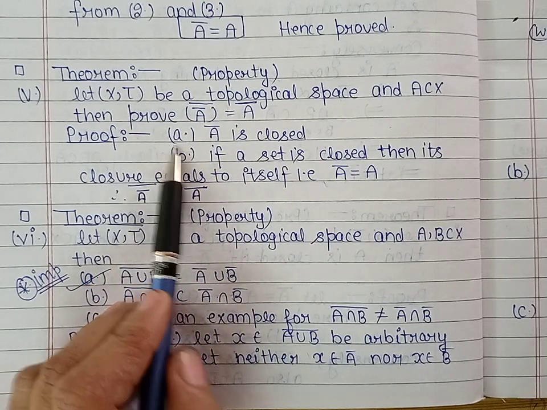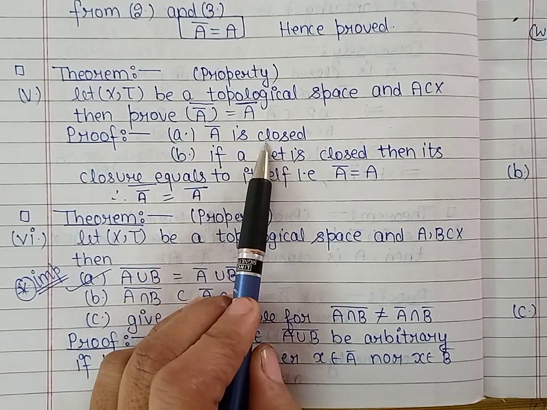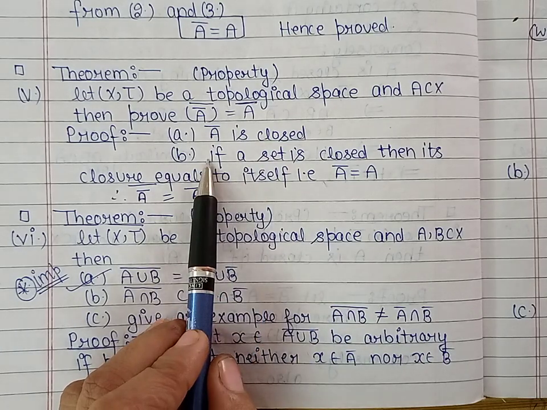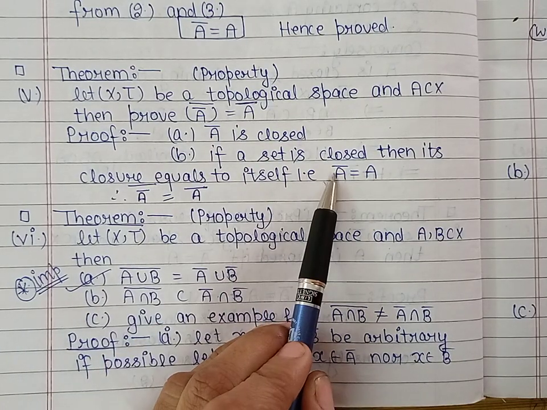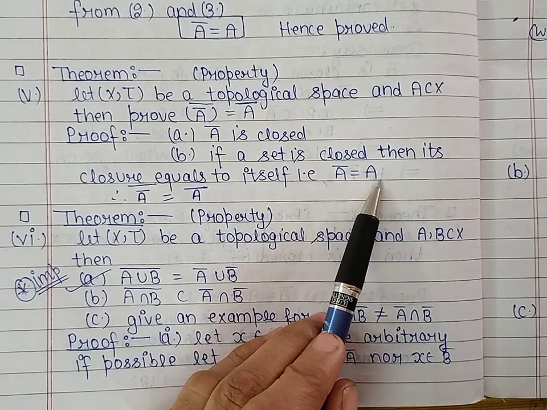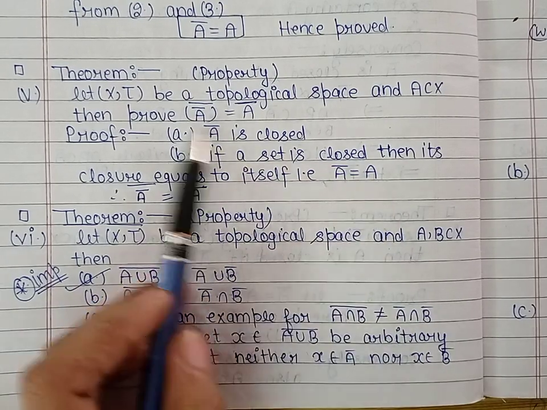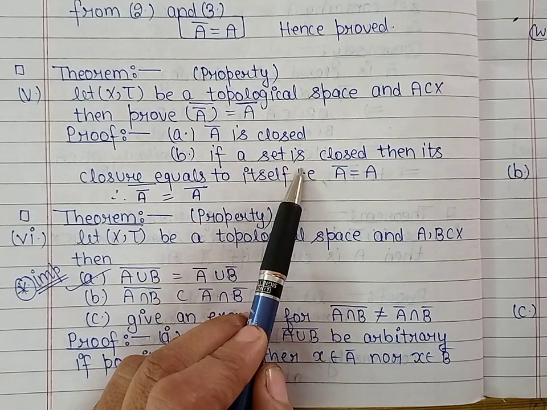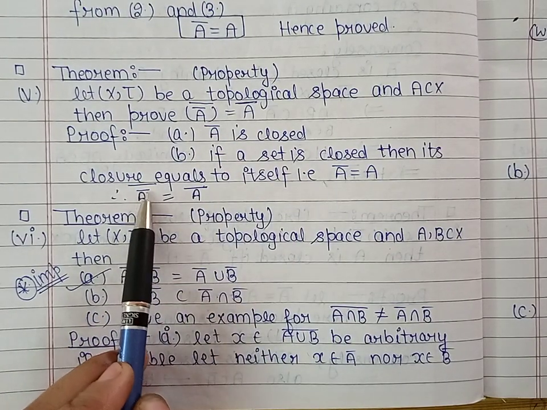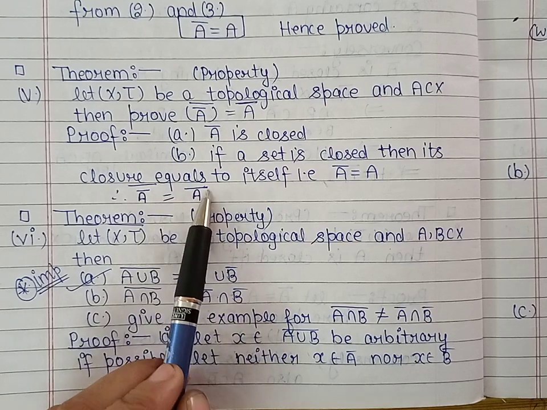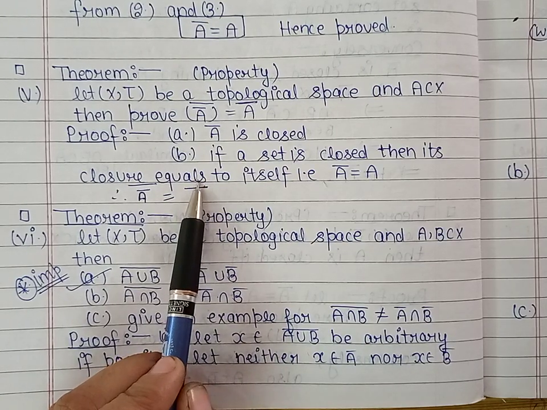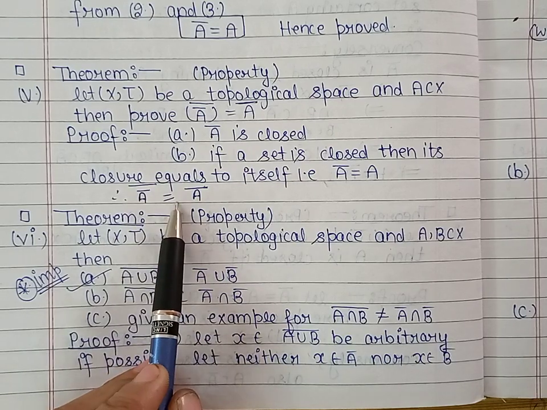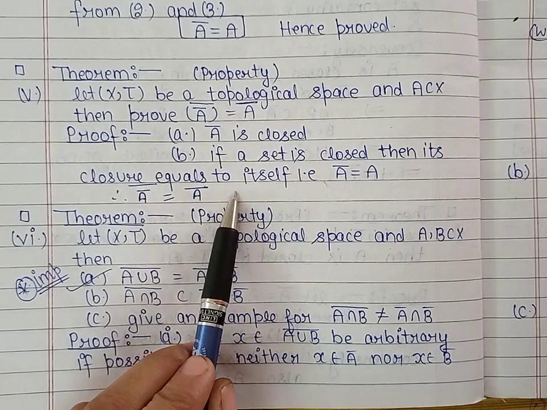Firstly, you will prove A closure is closed, and secondly, you will prove that if a set is closed, then its closure is equal to the set itself. Now because A closure is closed, using this property, its closure will be equal to the set itself. So we can say the closure of A closure is the same as A closure.